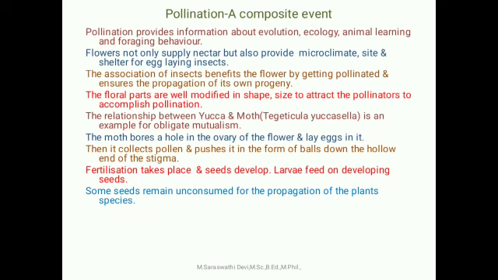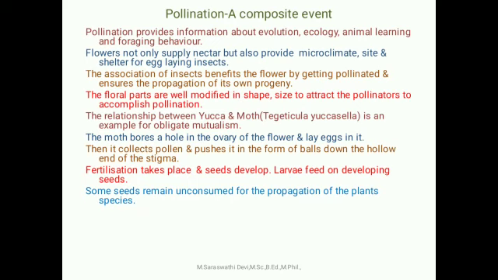Flowers not only supply nectar but also provide microclimate, site, and shelter for egg-laying insects. The association benefits the flower by getting pollinated and ensures the propagation of the insect's own progeny. Floral parts are well modified in shape and size, attracting the pollinator to accomplish pollination. The relationship between yucca and moth is an example of obligatory mutualism.